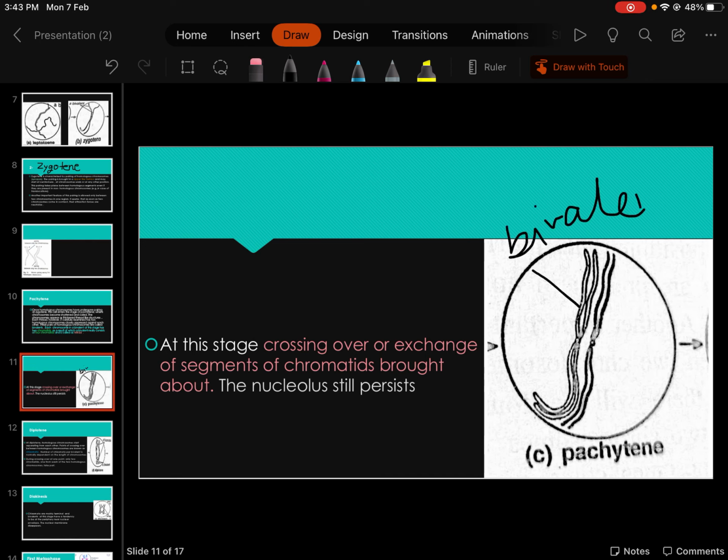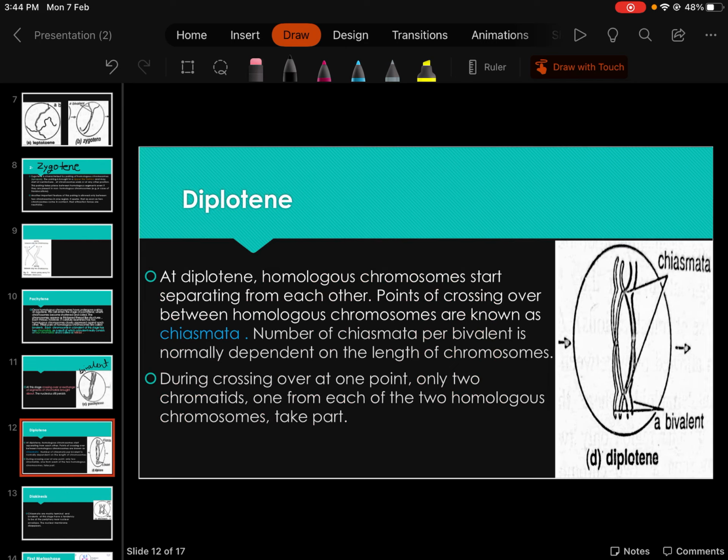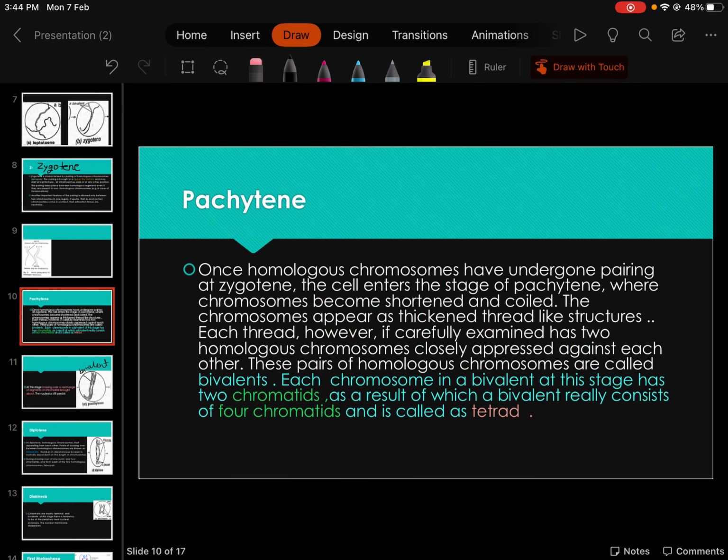It is not visible in zygotene and leptotene. The bivalent is visible only in pachytene, because here one strand of DNA is looking as one chromatid, and the other strand of DNA is looking as the other chromatid. So 4 strands are clearly visible here. That's why they will call it a tetrad.